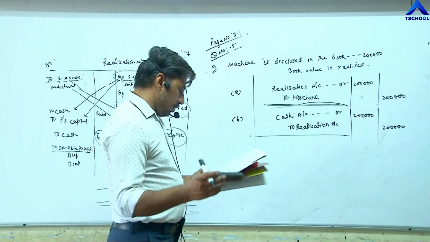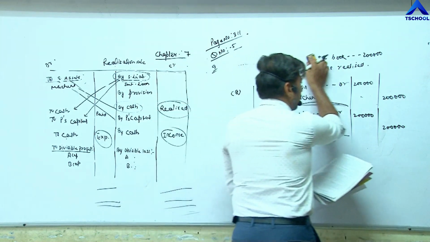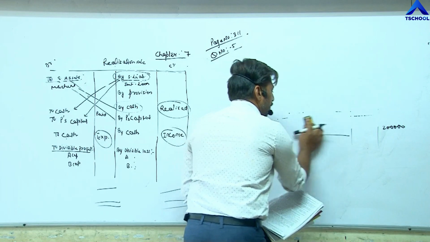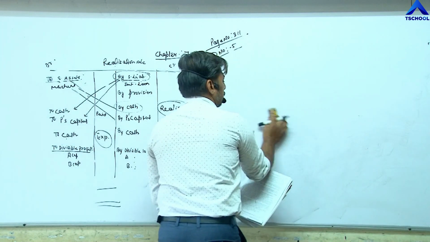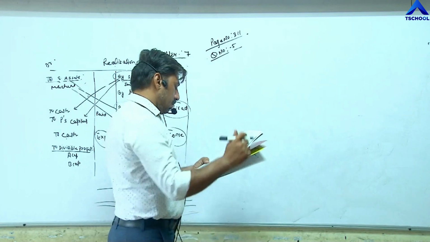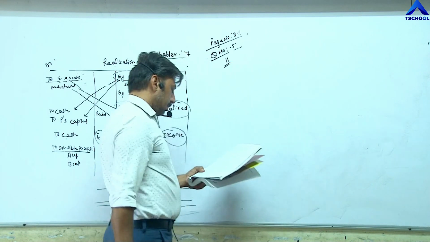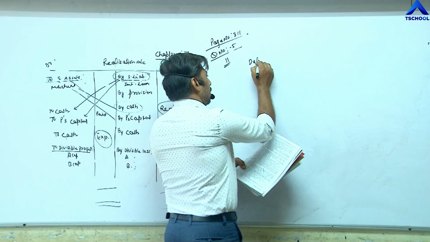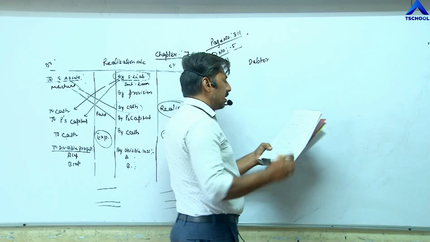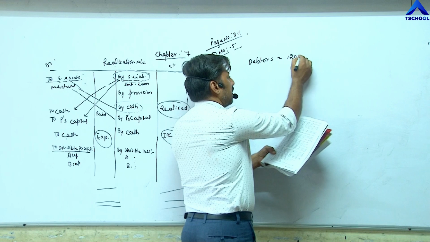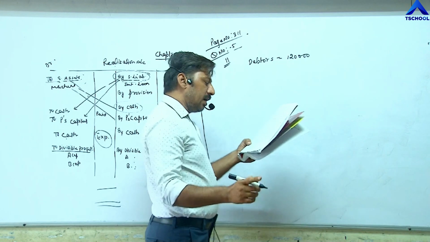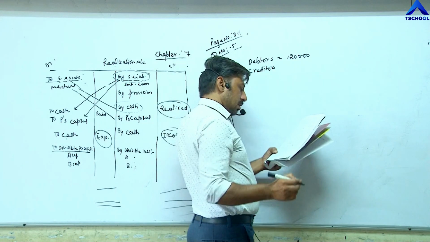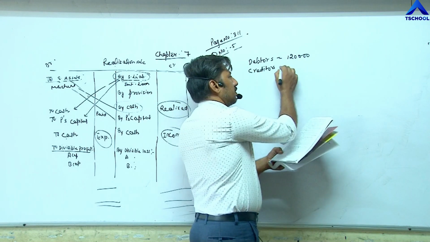Next, point number 11. 10 we will do later on. First of all, I am taking only those questions which you can understand very easily. There are debtors of rupees 1,20,000 and creditors of 60,000. Question I am writing in short.